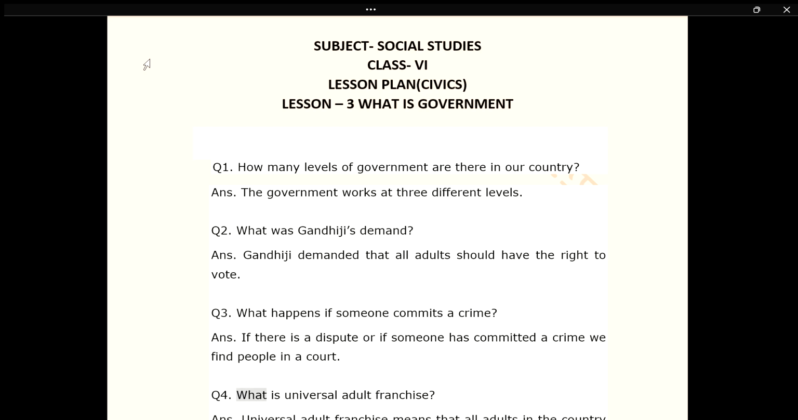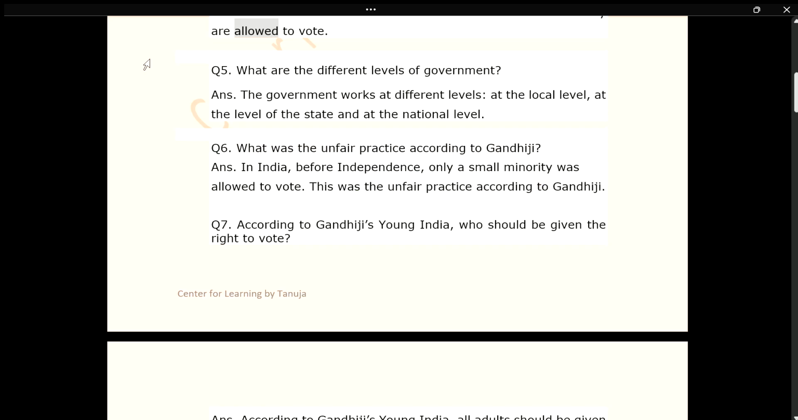Q4. What is universal adult franchise? Ans. Universal adult franchise means that all adults in the country are allowed to vote. Q5. What are the different levels of government? Ans. The government works at different levels, at the local level, at the level of the state and at the national level.